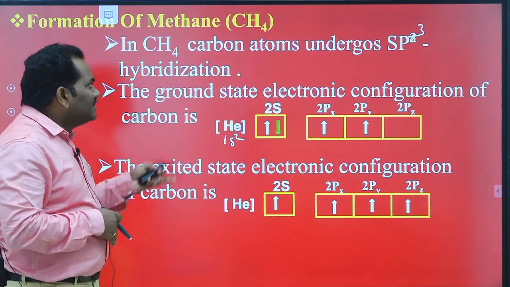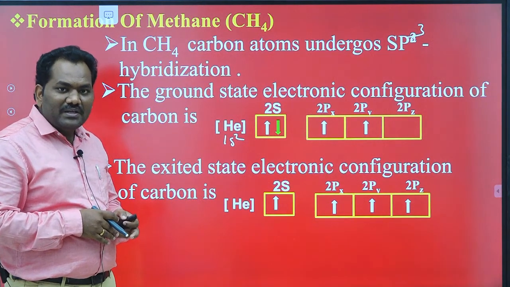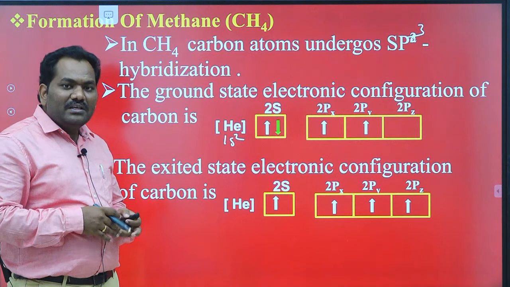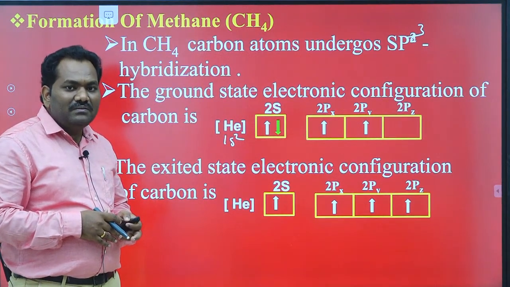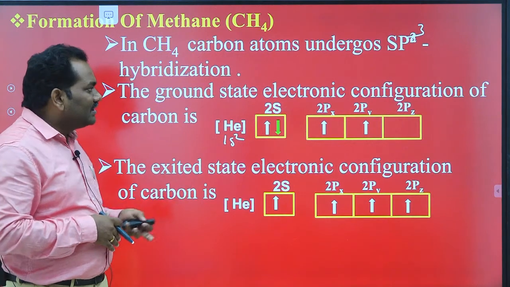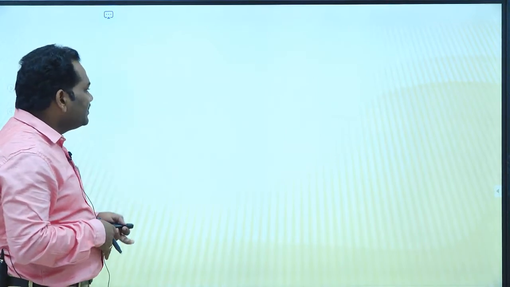After forming these sp3 hybridized orbitals, each orbital is overlapped by 1s orbitals of hydrogen. Okay, like that. I explained how that hybridization takes place and how that overlapping takes place, by using these animation diagrams.